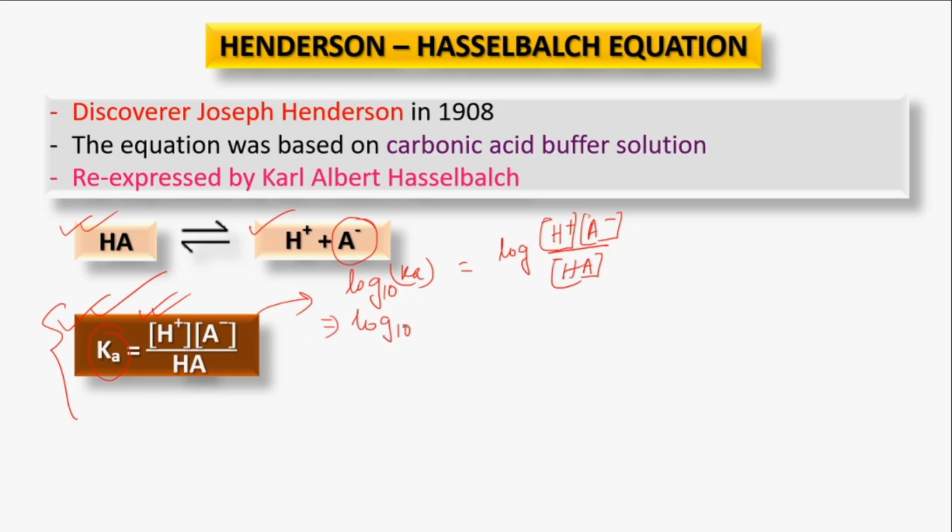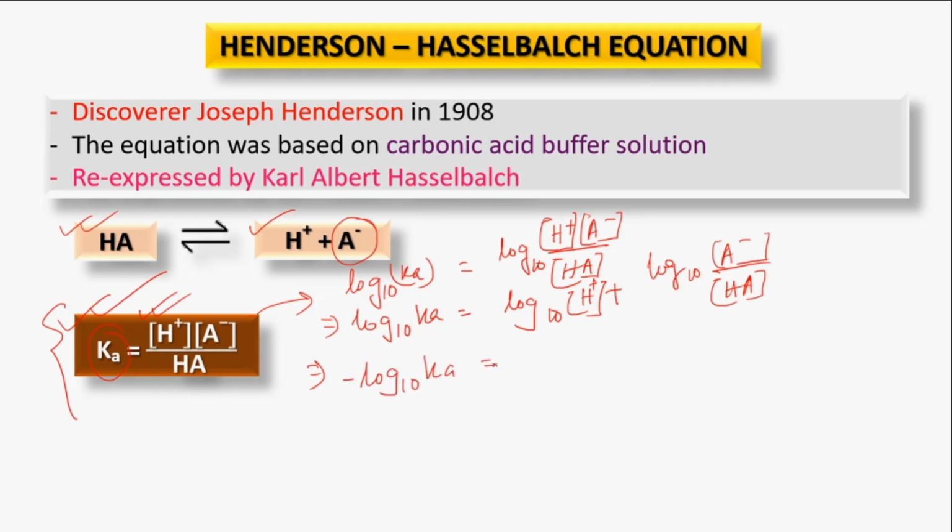Next, log 10 Ka equals, we can write in this way, log 10 H plus plus log A minus by HA. And if we multiply by minus on both sides, we can get minus log Ka equals minus log 10 H plus minus log 10 A minus by HA.